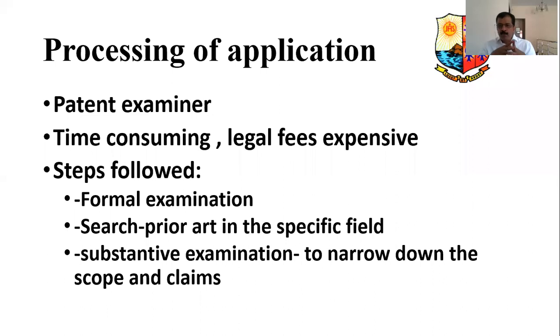And what will be the scope? You may ask the right with the huge scope for the product, but the patent office may feel that the item does not have such large scope. Therefore, substantive examination means how good is your invention, how good is the product. Substance, you know, substance means how good it is. This is another step involved in processing of application.